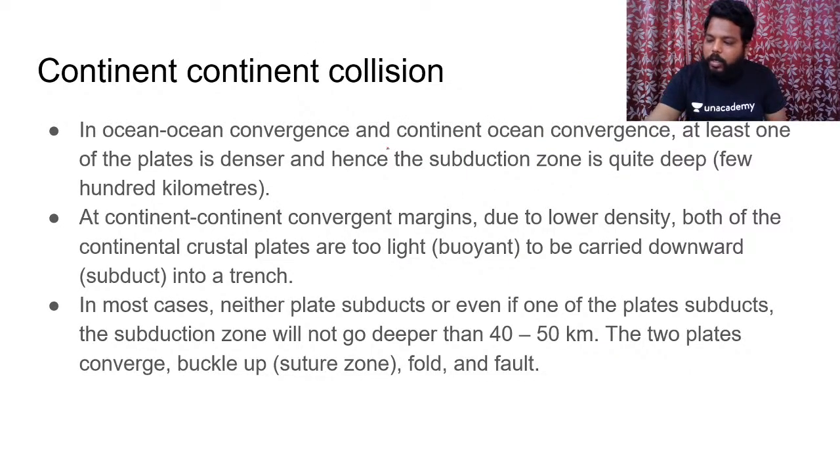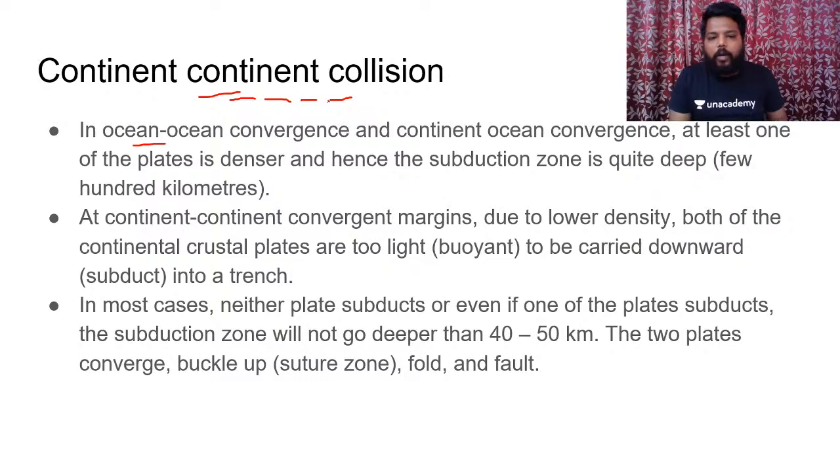Now the next collision, which is very much important for you, is continental collision. In oceanic convergence and continent-oceanic convergence, at least one of the plates is denser, hence the subduction zone is quite deep. But in continental collision, no plate subducts.